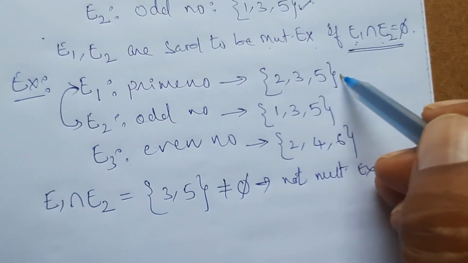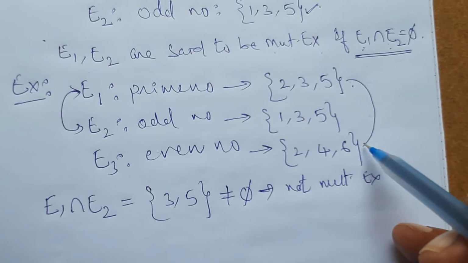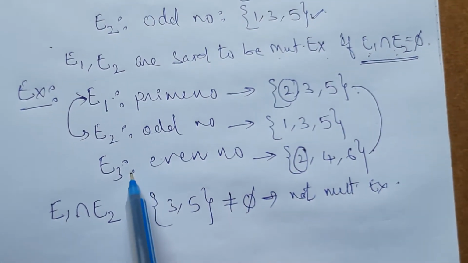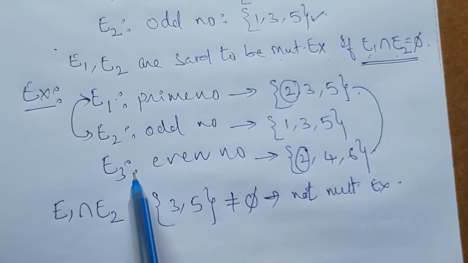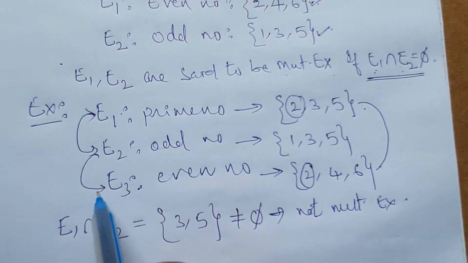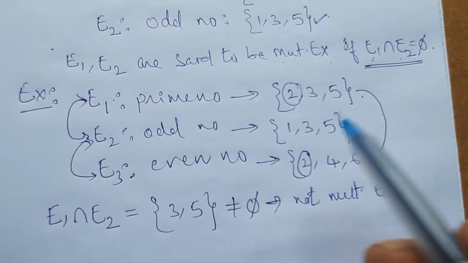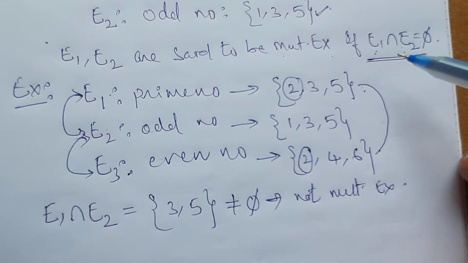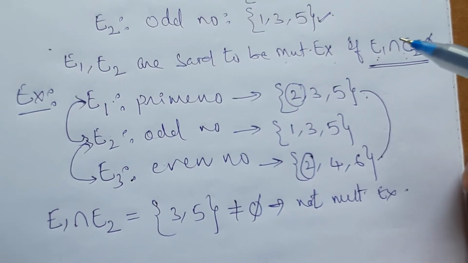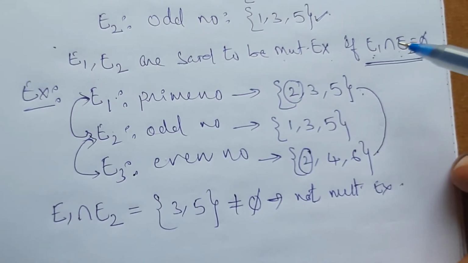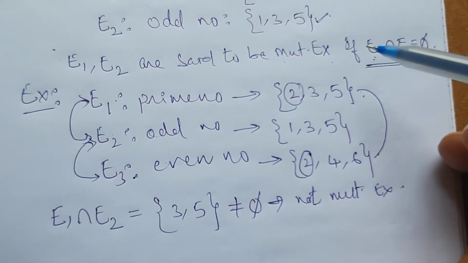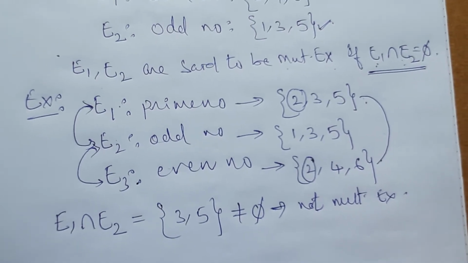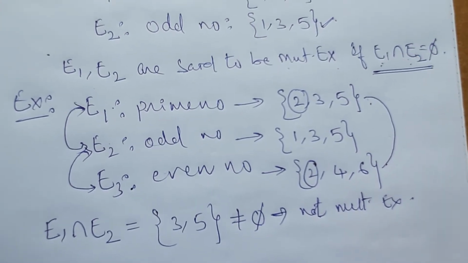What about E1 and E3? 2 is the common value, so these two are also not mutually exclusive. But if you consider E2 and E3, these two are mutually exclusive. So mutually exclusive means the outcome must belong to only one of the events. If it belongs to one event, then at the same time it does not belong to any other event. In this entire chapter, this terminology is very important.